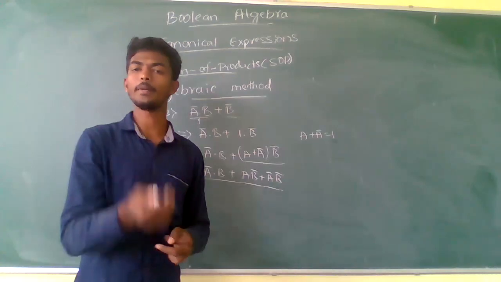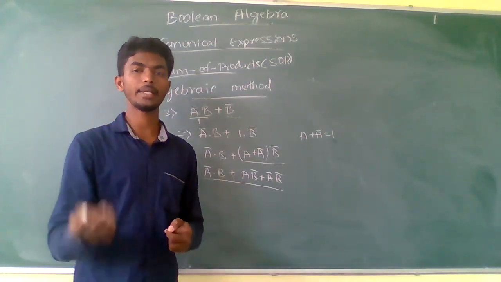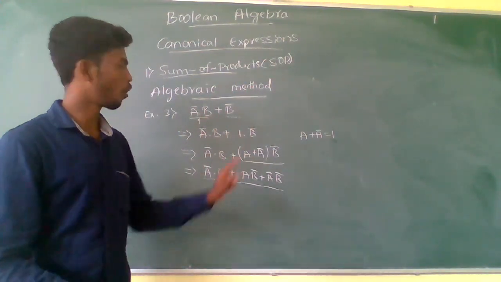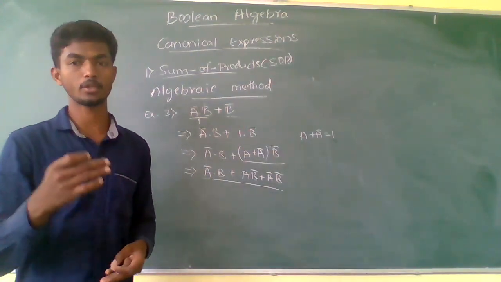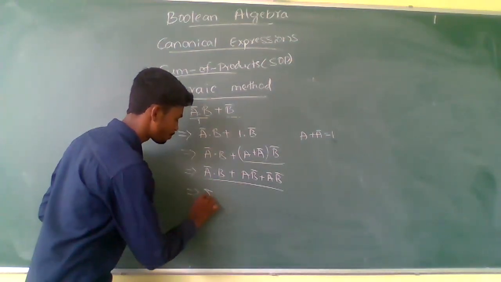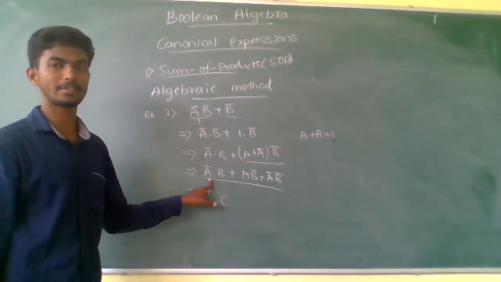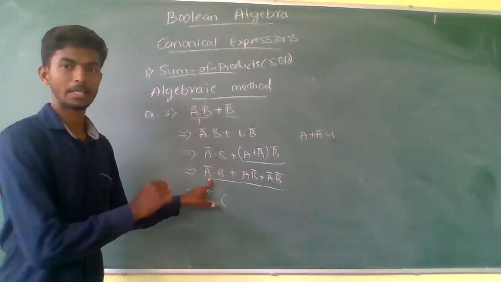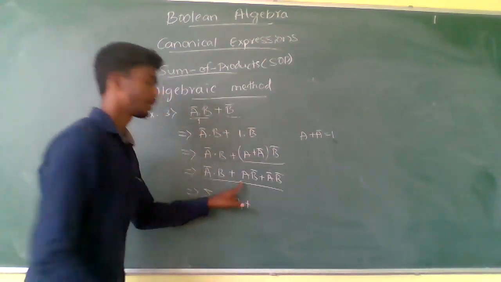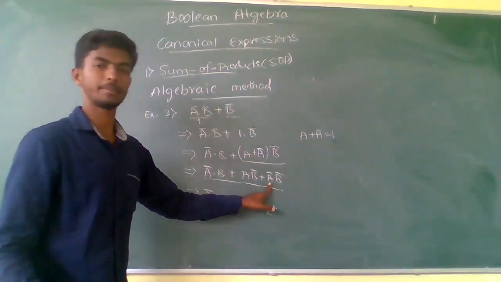We have A complement B complement, A complement B, A B complement, A B. That is M0, M1, M2, M3 for two variables. Each minterm can be replaced by summation of M. Here A complement B represents M1, where it is 0 1, and A B complement represents M2, and A complement B complement represents M0.